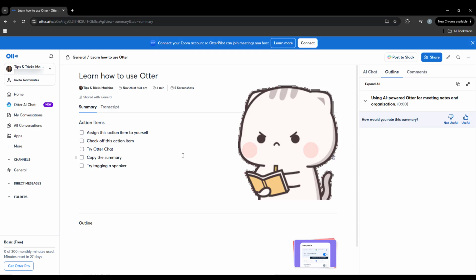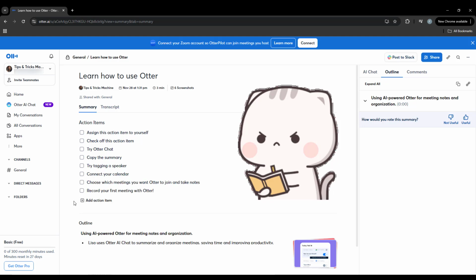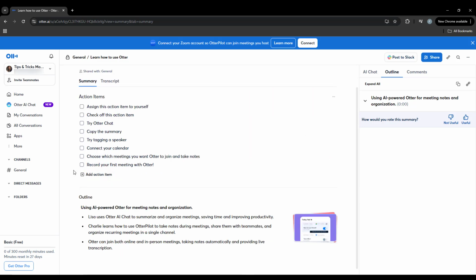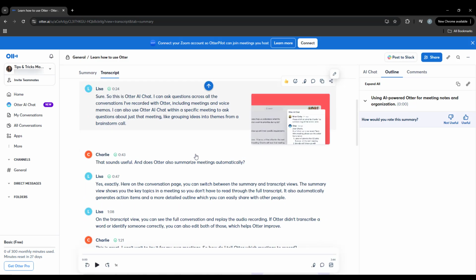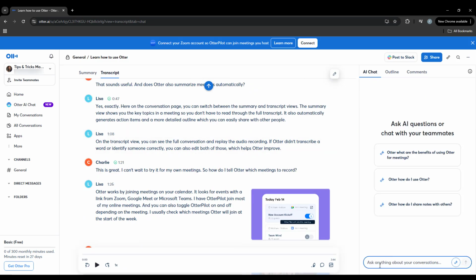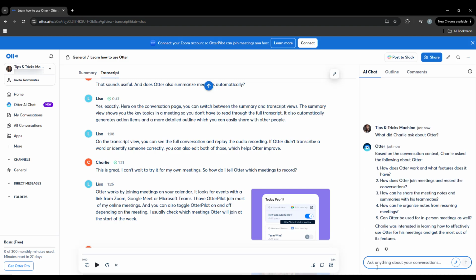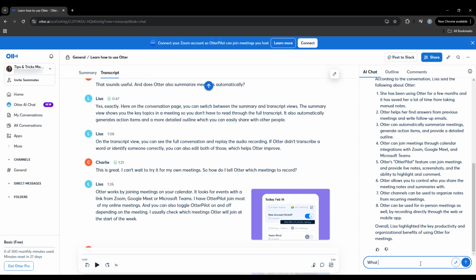So when you're having calls over these apps, you'll never miss a thing because Otter will be taking notes for you. The really cool thing is that with this new feature called Otter AI Chat, you can directly interact with all of your previous conversations that you had over Slack, Google Meet, Zoom, etc. As an example, let's try it in this demo environment.